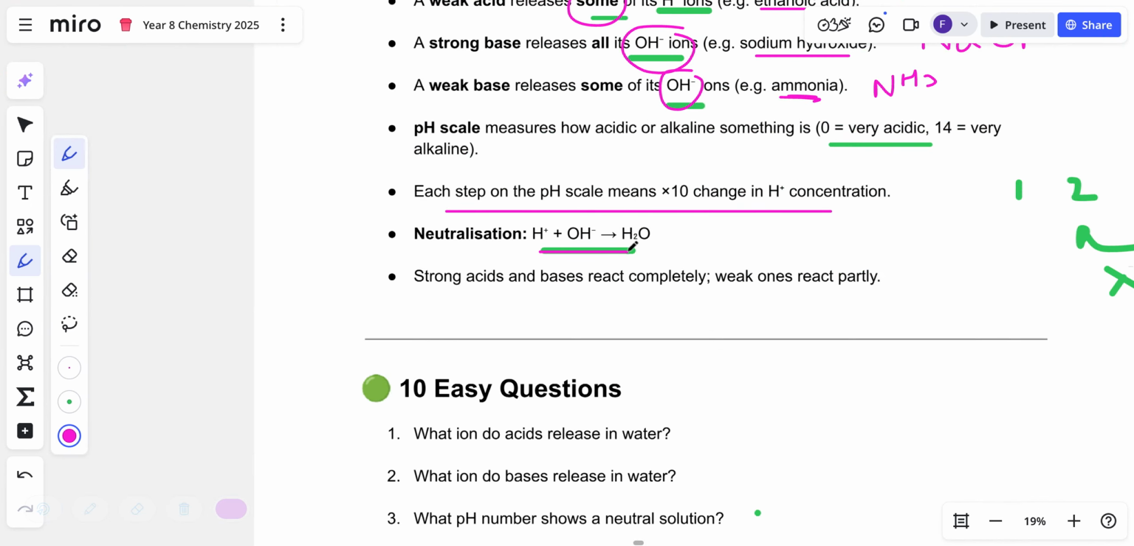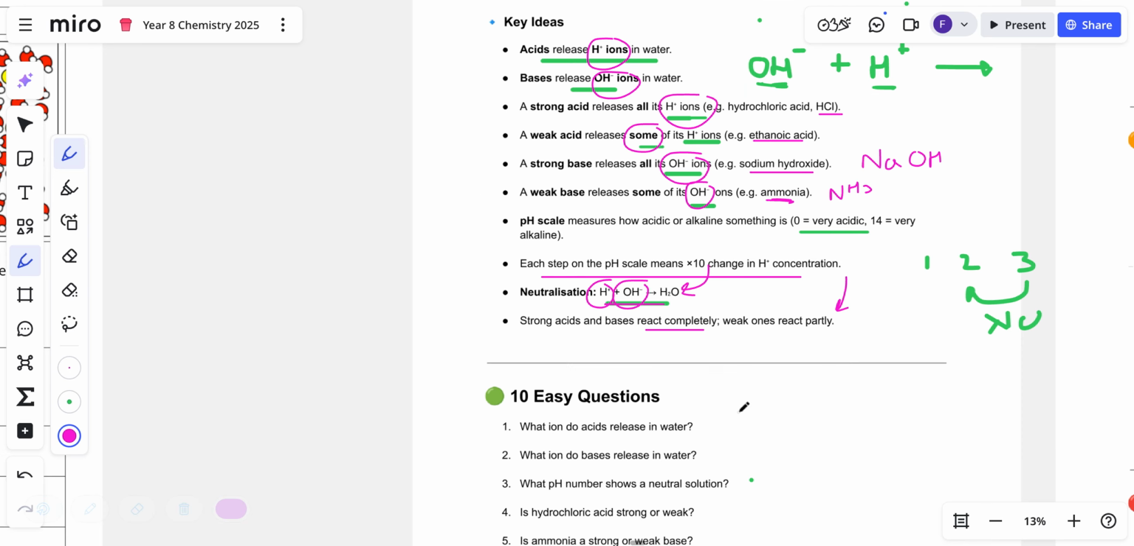Neutralization. This is when you mix an acid with an alkali. An H plus ion will react with an OH minus ion and form water. Right? Strong acids and bases react completely. Weak acids only a little tiny bit.